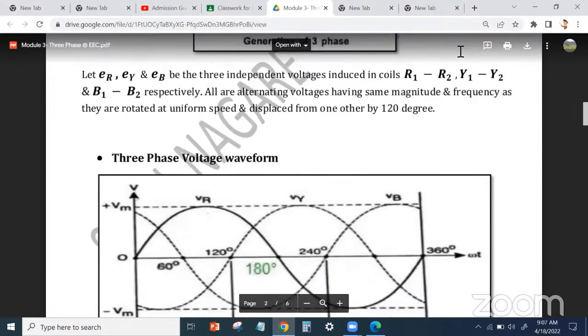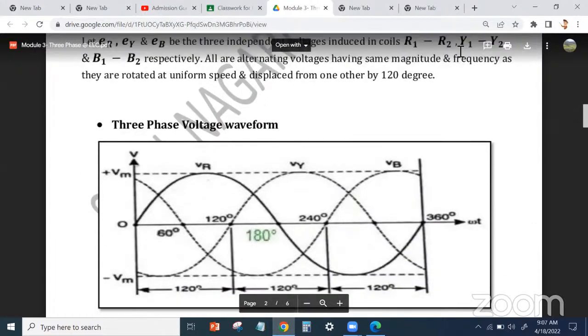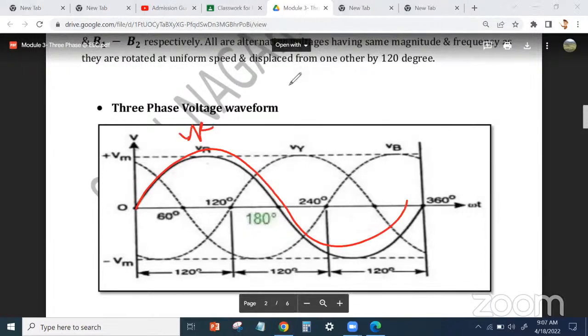Then we saw the waveform of the three phase. One waveform starts from 0, that is VR. The second waveform starts from 120, that is Vy. The third starts from 240, that is Vb. The ones starting from 120 and 240 we will also extend backwards till 0. This is the waveform of the three phase system.